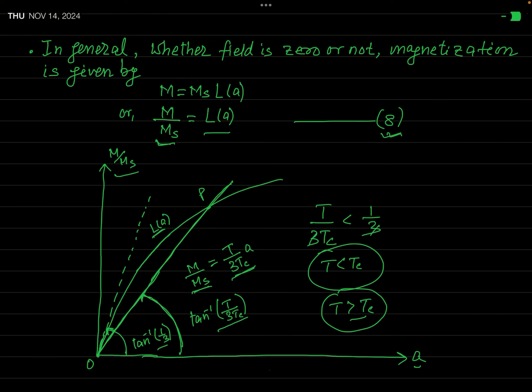Below Curie temperature, the material behaves as a ferromagnetic substance. Above Curie temperature, the ferromagnetic substance suffers a second order phase transition and behaves like a paramagnetic substance. So the transition of a ferromagnetic substance into a paramagnetic substance at Curie temperature is a second order phase transition.